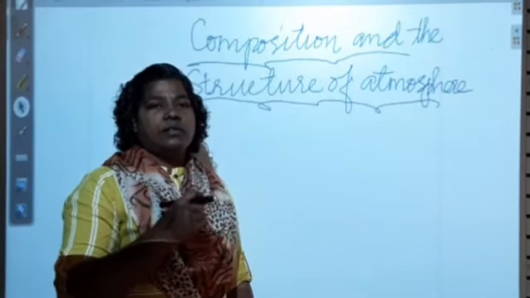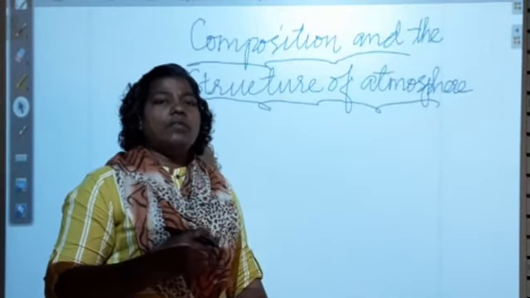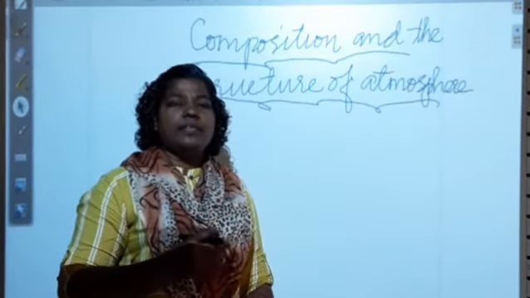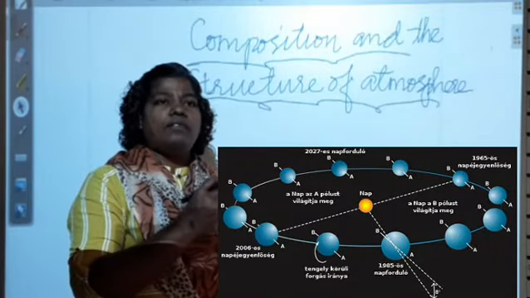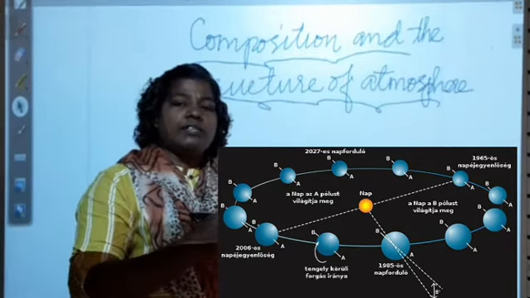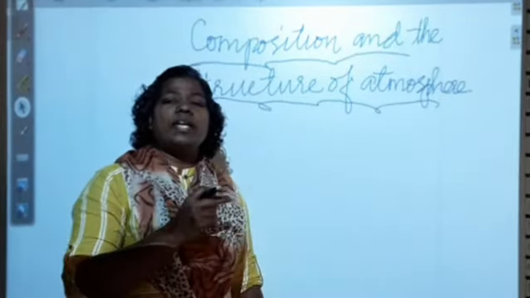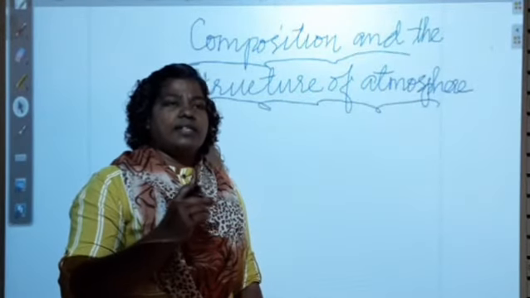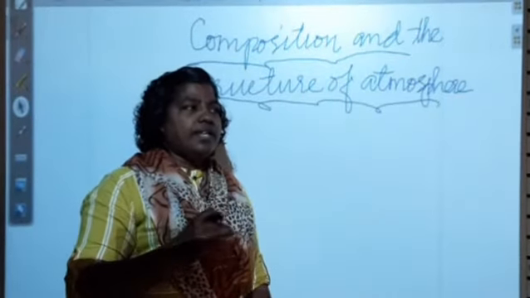Okay, this is called lapse rate. What we call lapse rate is the reduction of temperature for every 165 meters. Okay, for 165 meters, how much does the temperature decrease? 1 degree Celsius or centigrade. This is called what? Lapse rate.